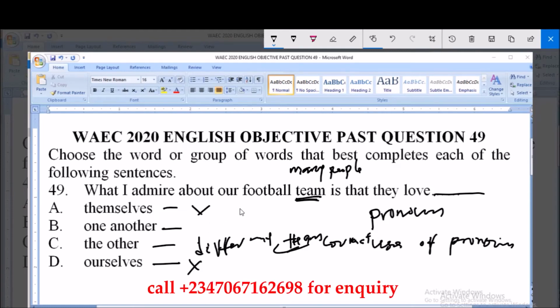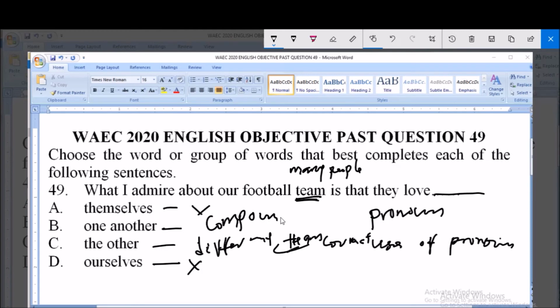Then one another. When we say one another, it means that within the compound of a team, among many people or a group, the correct pronoun to use that will involve everyone is one another. So what I admire about our football team is that they love one another. So option B is correct.